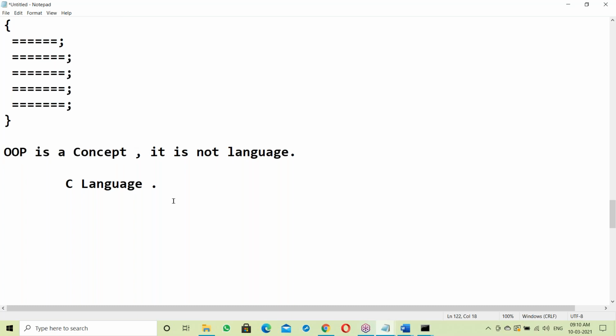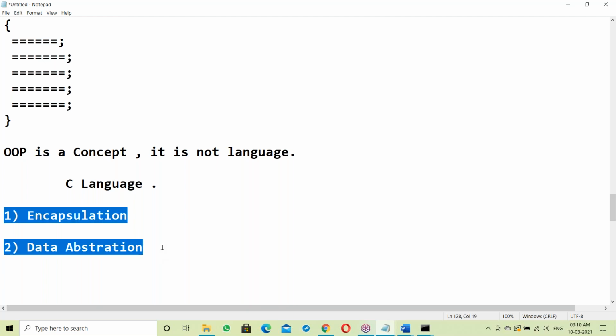The OOPs concept was introduced mainly with two features: encapsulation and data abstraction. Initially, the OOPs concept was introduced with these two features only. Later many features were added. Encapsulation and data abstraction are to achieve data security.